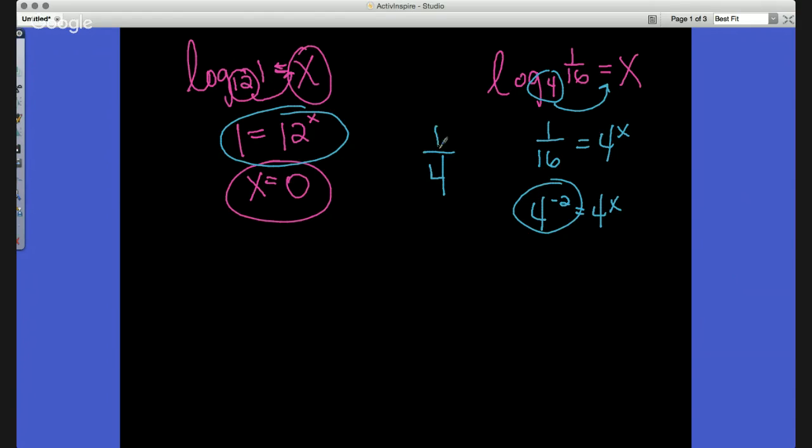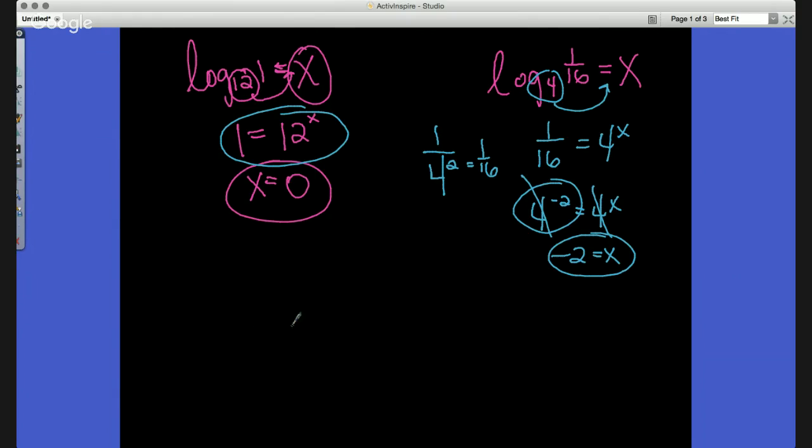So it would be 1 over 4 squared. We'd say 1 over 16. Okay? And so now we'd have the 4's cancel out, and negative 2 would be equal to x there. And that would be my answer. And again, you can kind of test that out right there. But again, changing it to exponential form is definitely one way to do it.